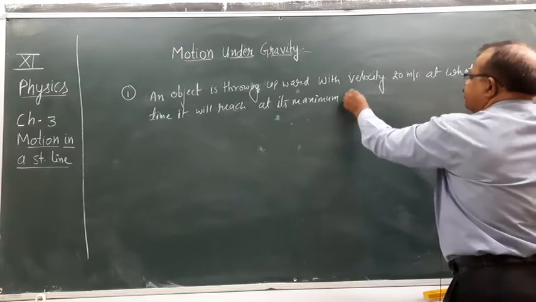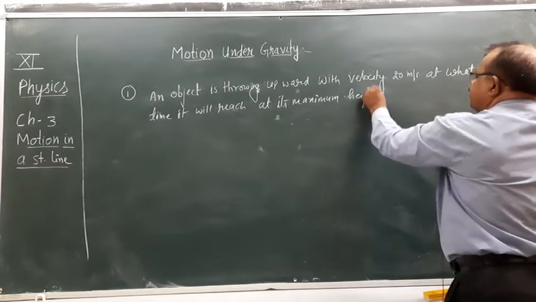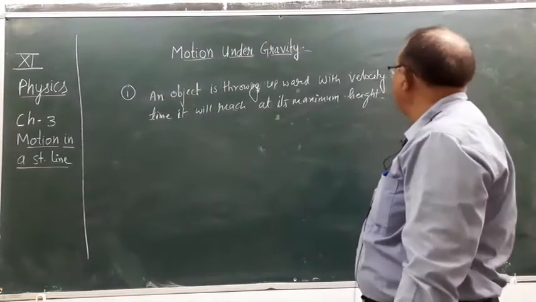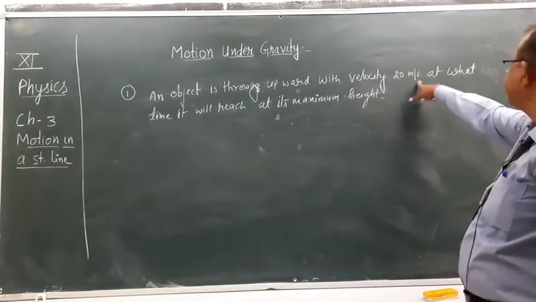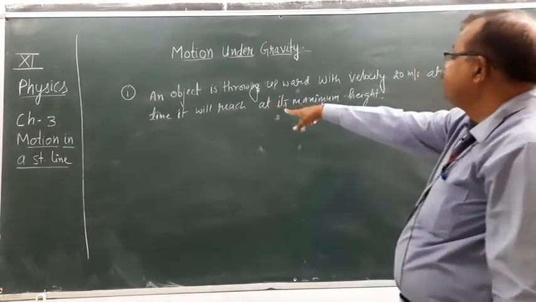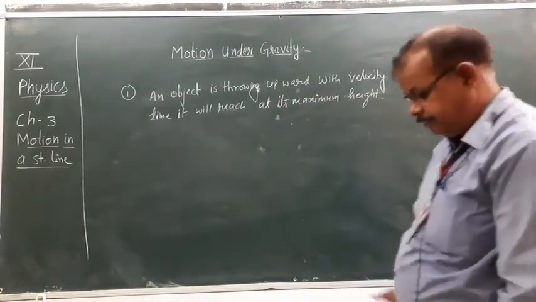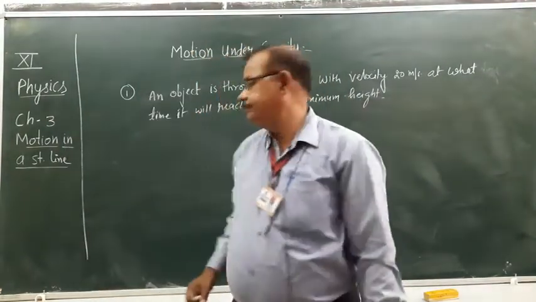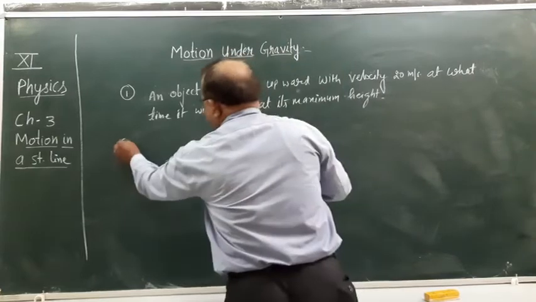This is the question. An object is thrown upward with a velocity of 20 meter per second. At what time will it reach its maximum height? The object is thrown upward. See the solution.